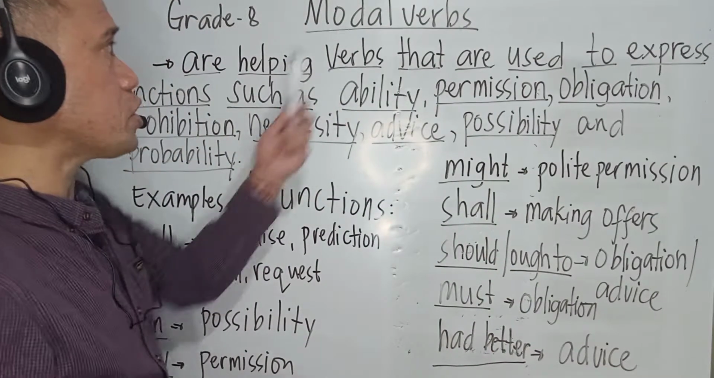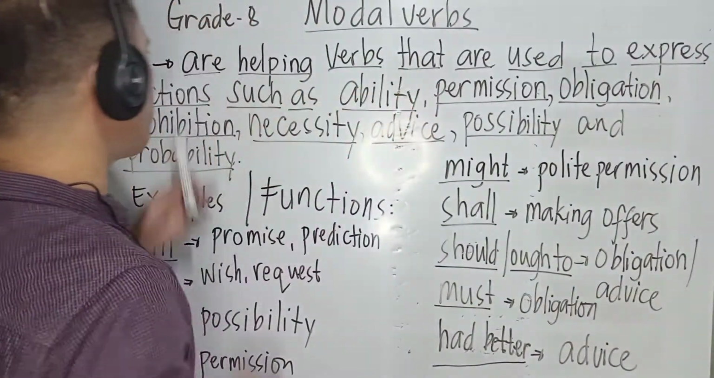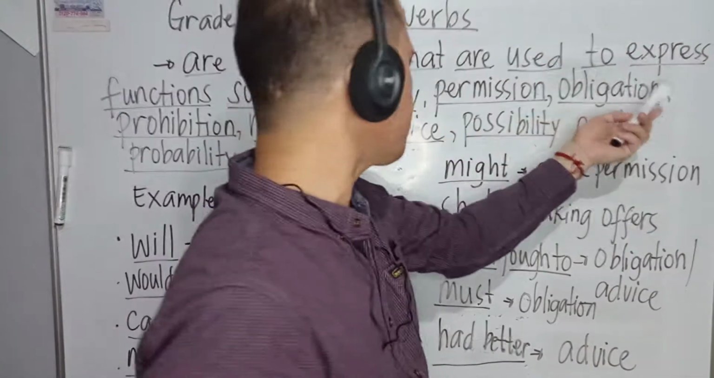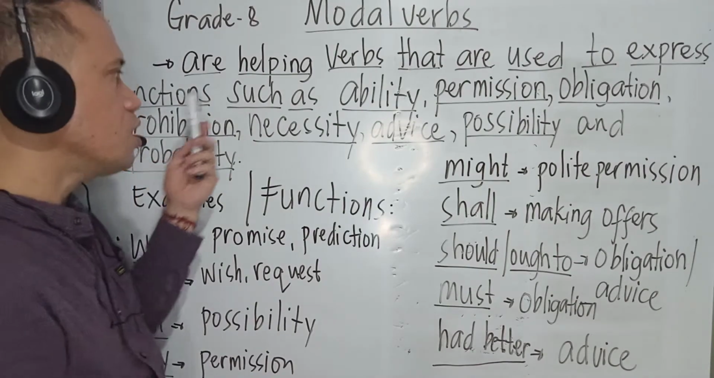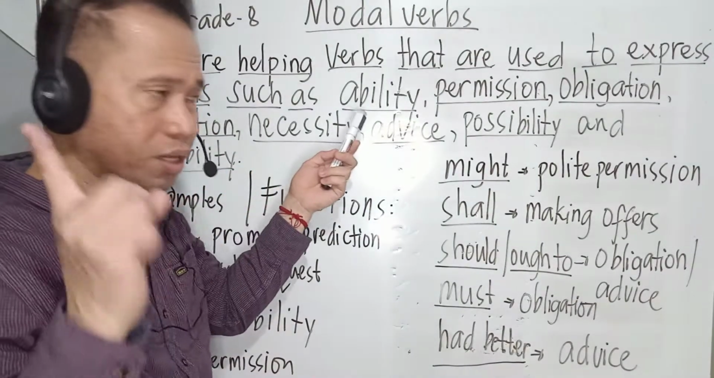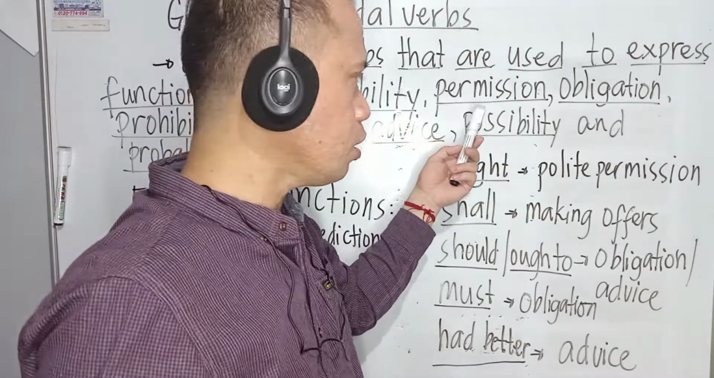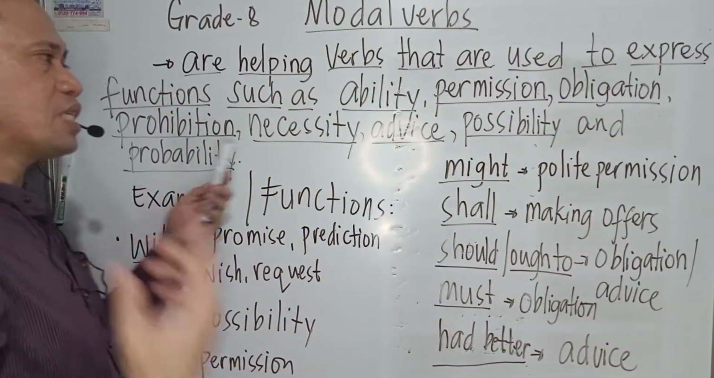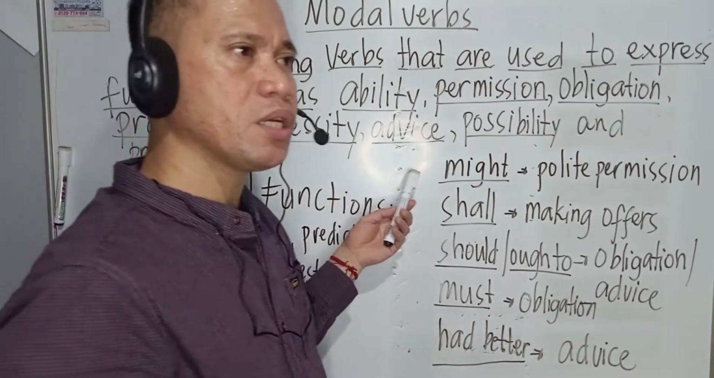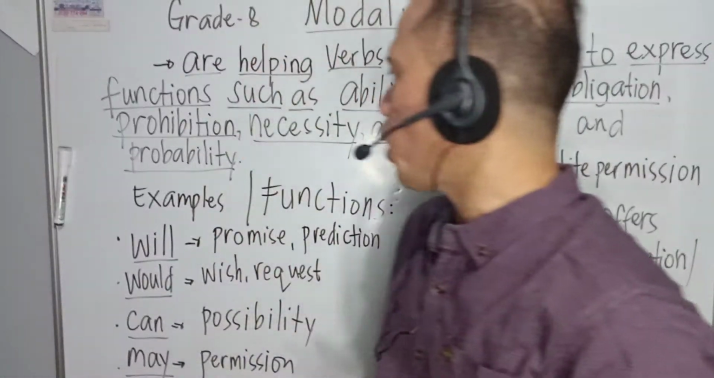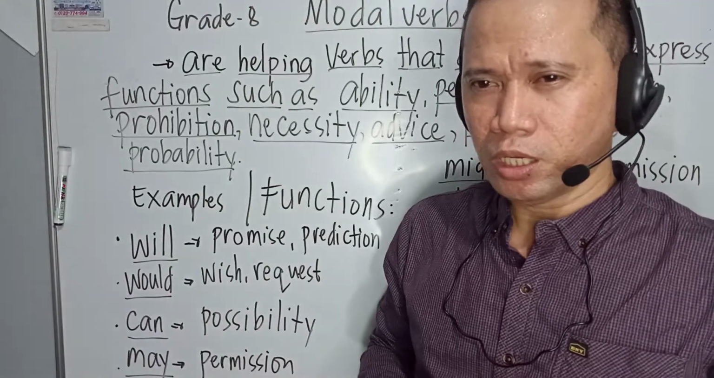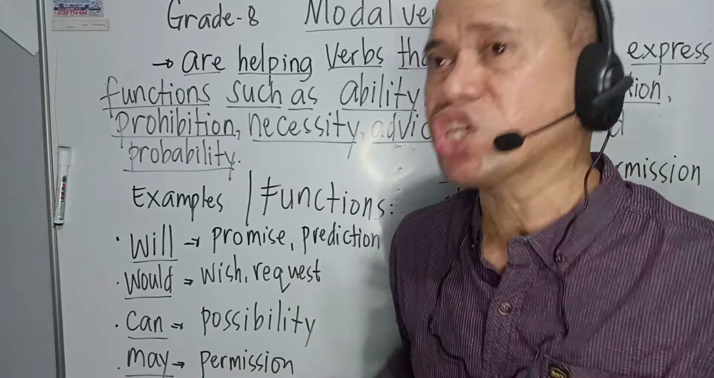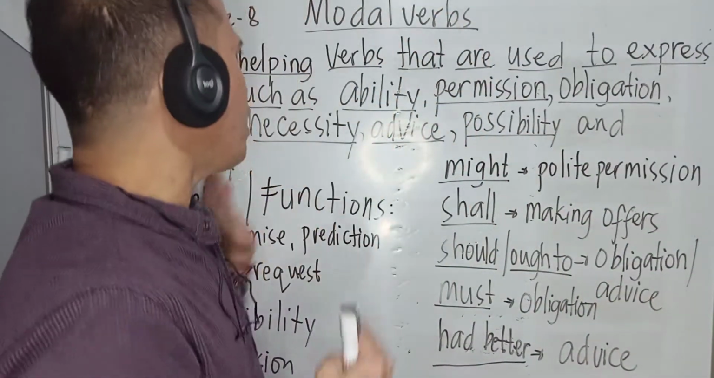Now, let's come first to modal verbs. Modal verbs, class, are helping verbs that are used to express functions such as the ability, the permission, obligation, prohibitions, necessity, advice, possibility, and of course, the probability. So when we realize, class, that modal verbs are used to express functions like these.